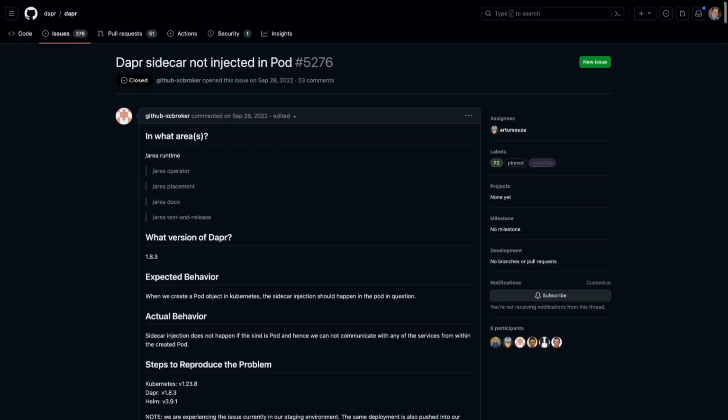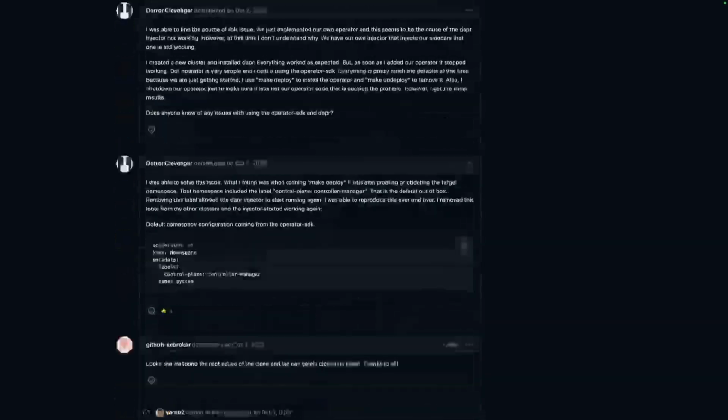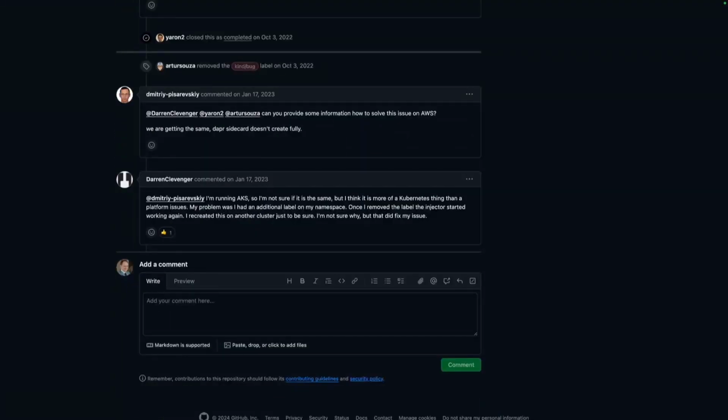And as we scrolled all the way to the bottom of the issue, this was a very long thread, one of the suggestions, and obviously a lot of people had a lot of different culprits, but nevertheless, sometimes, as it turned out, we learned that there was an extra label, at least for the people who commented on this issue. Should we have had any additional labels? Everything was working in that environment. Clearly, they must be using the same labels everywhere, right? I mean, right? Time to compare and contrast.